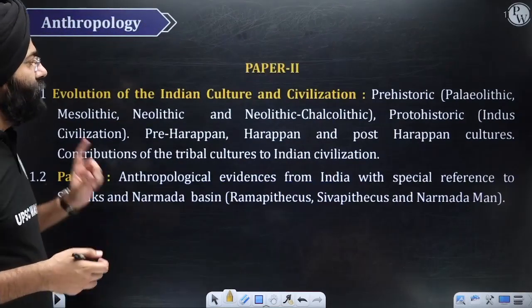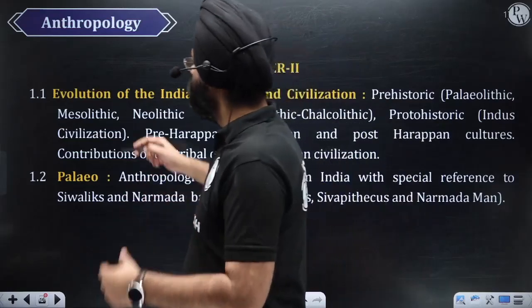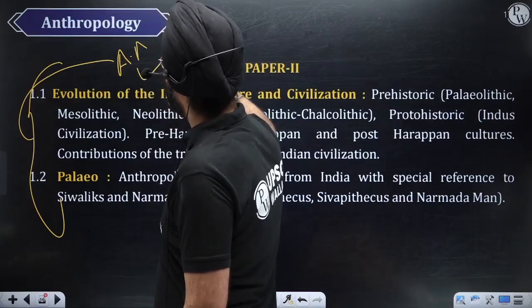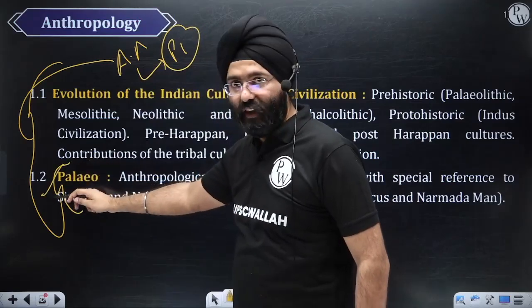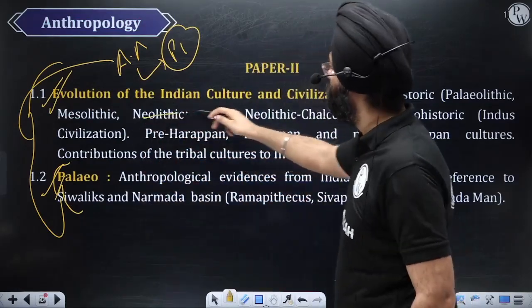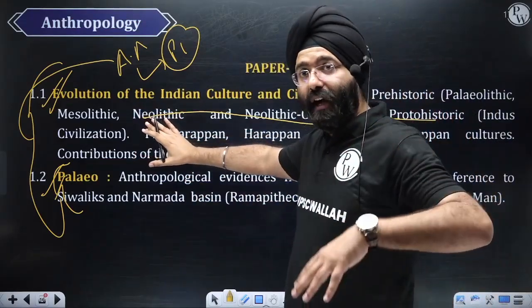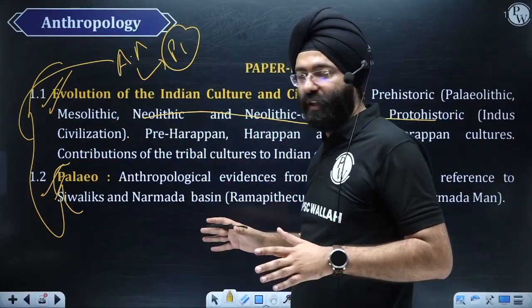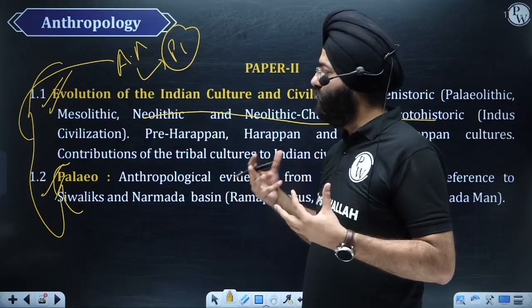Now see, remember one thing: when I was telling you about archaeological anthropology in paper 1, I told you that I'm going to cover that part with paper 1. Even when we were studying Neanderthals and Homo erectus, this will be covered with that, and 1.1 is going to be covered with archaeological anthropology, right? Because Neolithic, Mesolithic, Chalcolithic, everything is the same with respect to India. So these two topics will be covered together, so that the archaeological component is finished in one go, you don't have any issues with that, and you can relate India and the world dimension and perform well and score well in your paper.